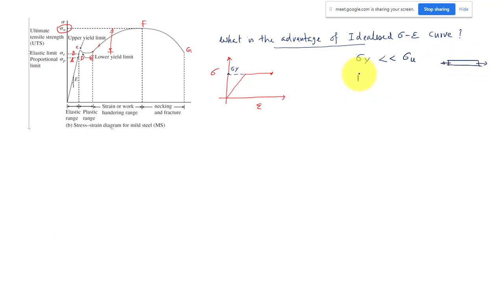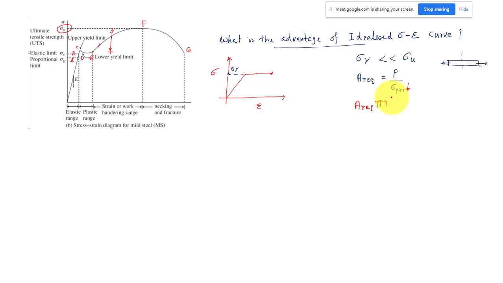How will you find the area required to withstand a particular amount of load? That is the load divided by your permissible stress. If I am underestimating the strength, the permissible stress will be less. Finally, I will be providing more area, a larger cross section. So that means you are going on a much safer side.